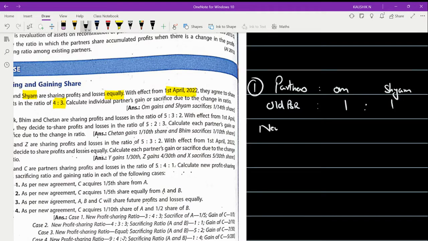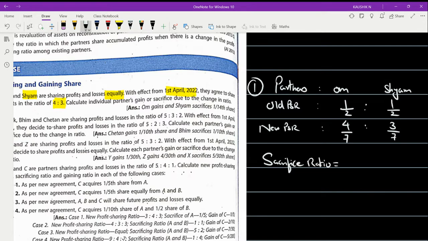What is the new PSR given in the question? It is 4 is to 3, right? When you get a ratio like this, make sure that you convert it to a fraction. So this is 1 by 2, this is 1 by 2, and this is 4 by 7 and 3 by 7. Now the formula for sacrifice, or sacrificing ratio, all remains the same.